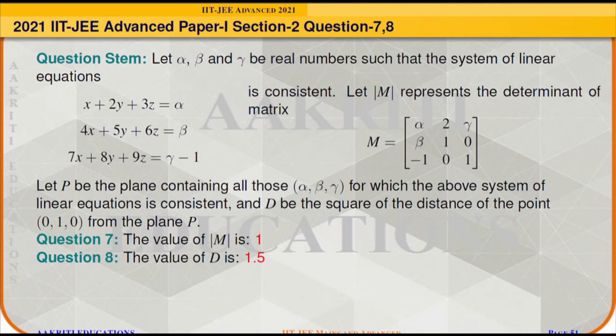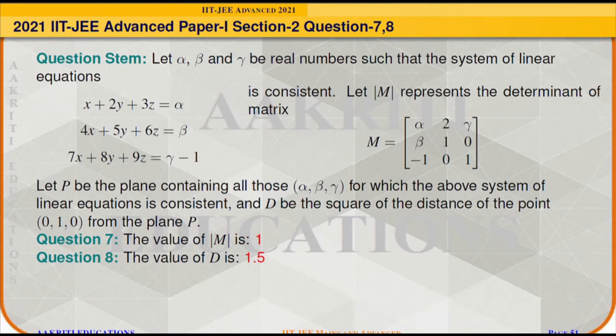Question 7 and 8. The question stem is given as: let alpha, beta and gamma be real numbers such that the system of linear equations x plus 2y plus 3z is equal to alpha, 4x plus 5y plus 6z is equal to beta, 7x plus 8y plus 9z is equal to gamma minus 1 is consistent.